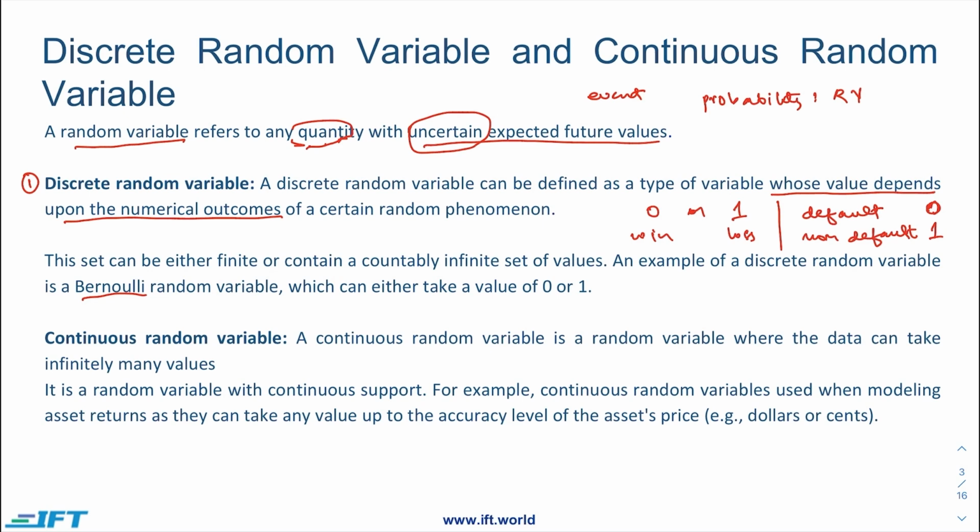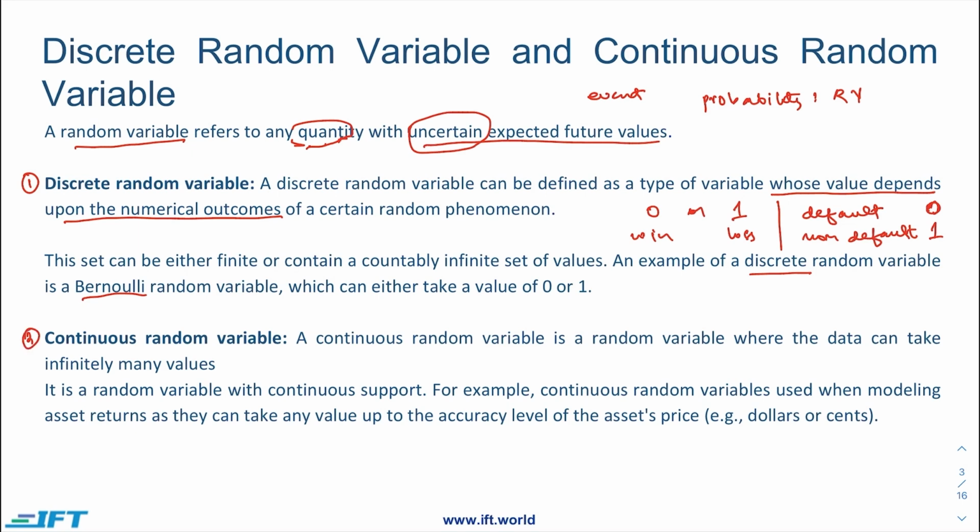Now in this particular case, there are only two possibilities of happening. So there are not countless options. There are not countless probabilities that we are talking about. We are talking about only two events. It can either be 0 or it can be 1. In that particular case, the random variable is discrete. We have limited, definable, finite options available for which we have to calculate our probabilities. So the discrete random variable is mostly defined by outcomes that are fixed. It's not infinite basically.